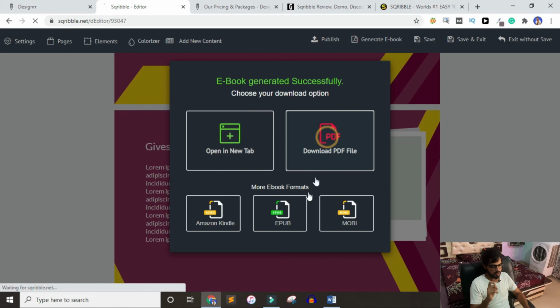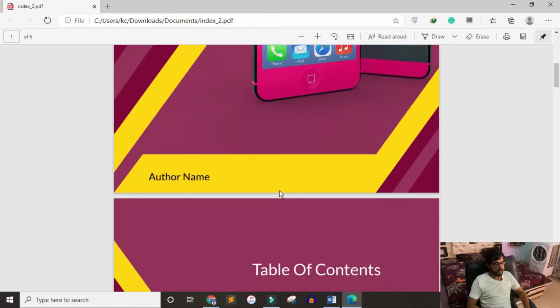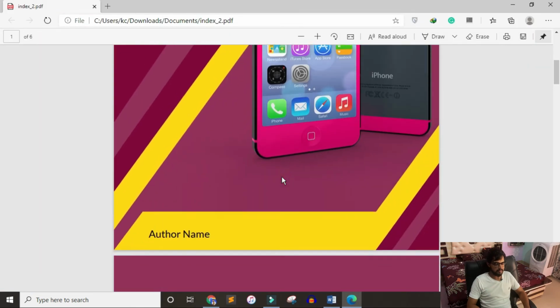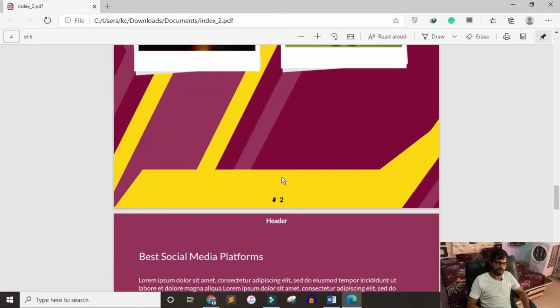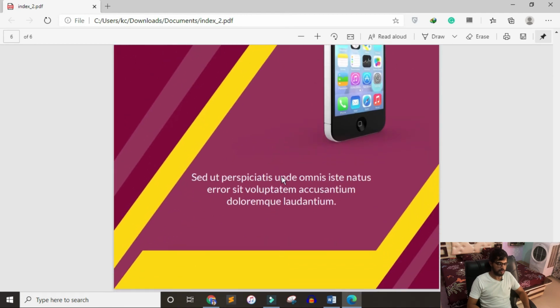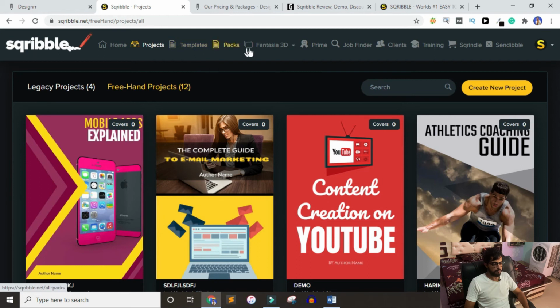Let's just download. So this is the ebook that we have created using Scrabble. Its colors are looking amazing, you have to agree with me, no doubt. If I go to Fancia 3D, I told you that you can create flipbooks or 3D covers. Let's create one 3D cover.